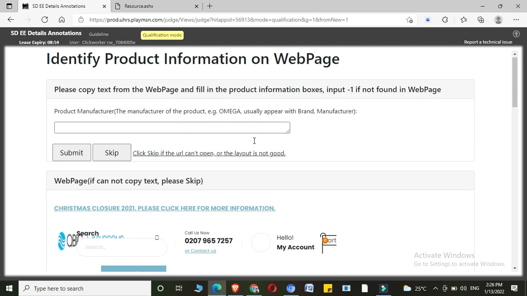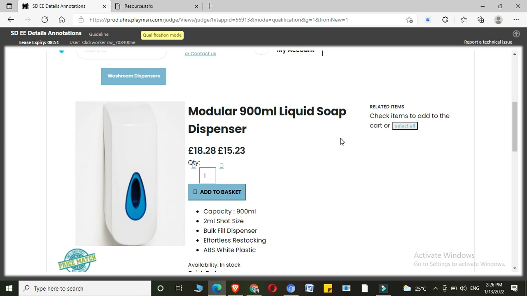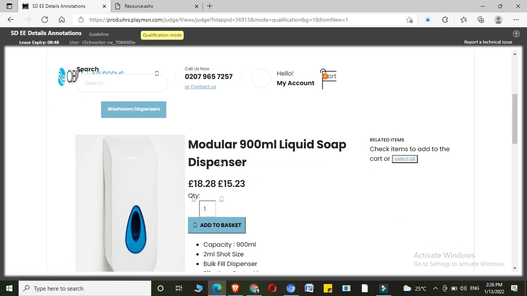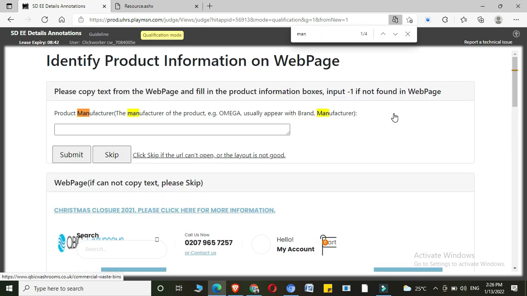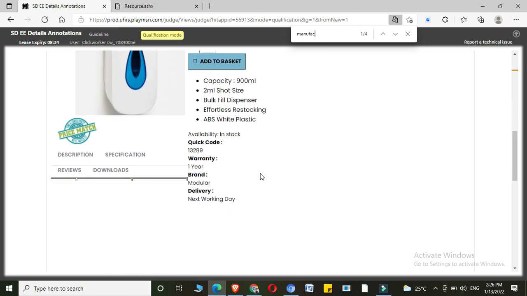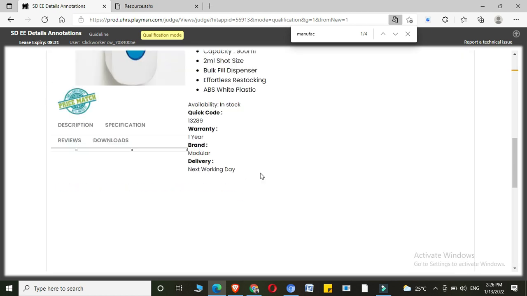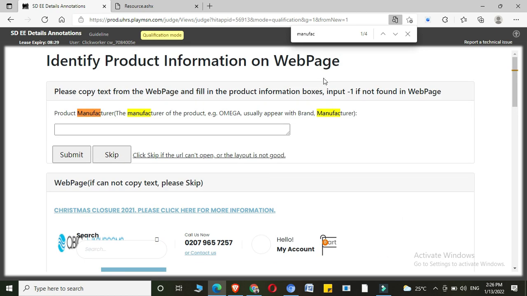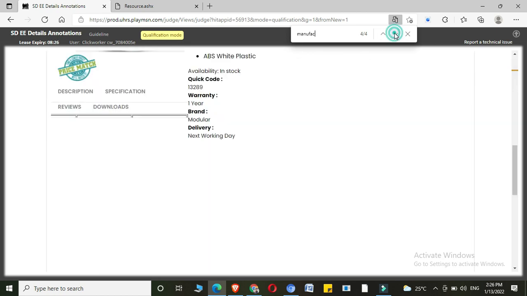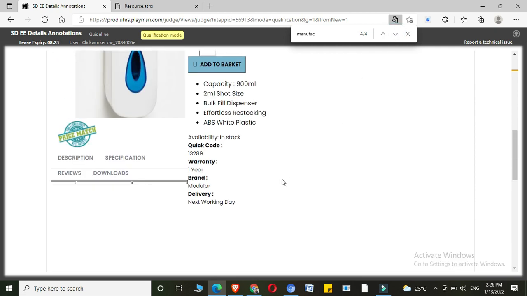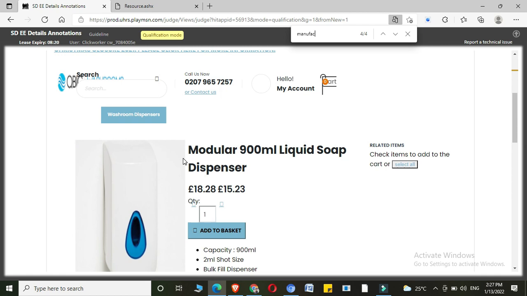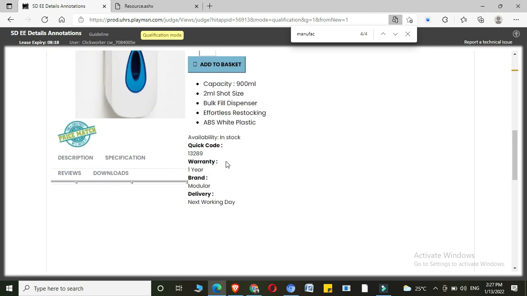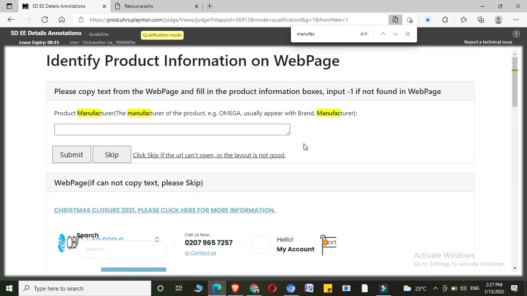Manufacturer of the product. Let's see who is the manufacturer. Again, rather than checking the entire web page, just press Ctrl F and type the term manufacturer. Looks like there were four terms here. We got three over here. Where is the other one? I'll go with this. 2, 3, 4. Where is the fourth one? Looks like it was inside the web page. Oh, I couldn't find this.